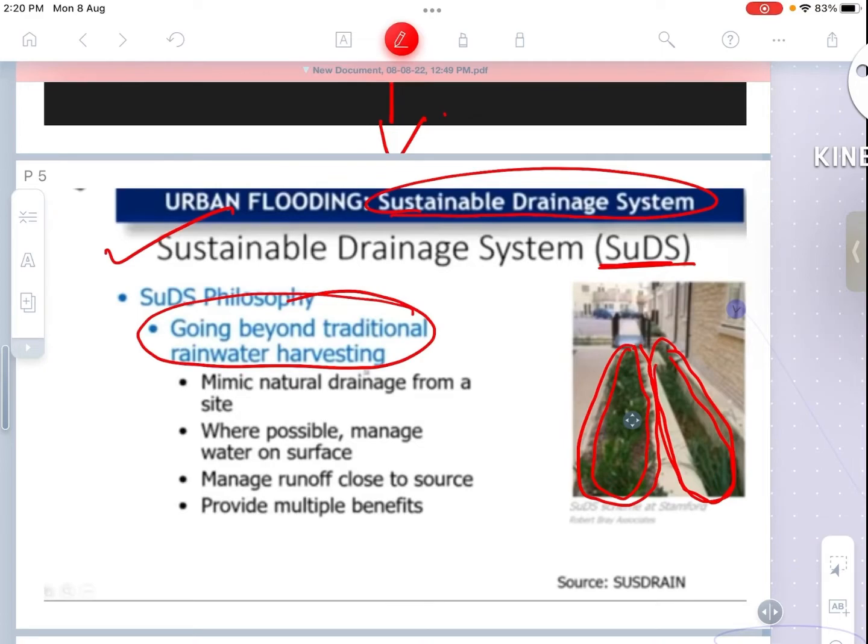They could hold water, the water could percolate, or it would act as a sponge to absorb water, thereby not leading to flood. So mimic natural drainage from a site. Where possible, manage water on surface, manage runoff close to the source and provide multiple benefits.